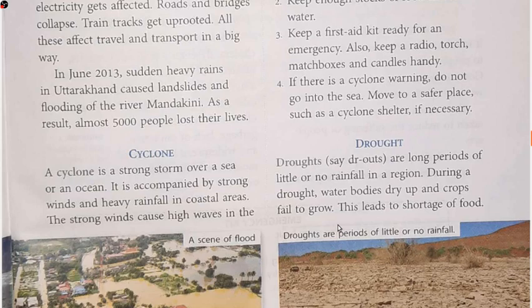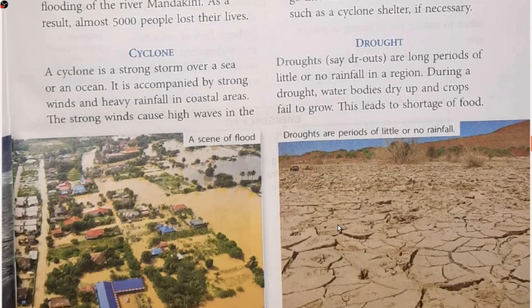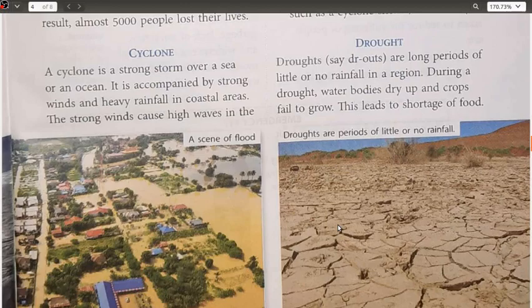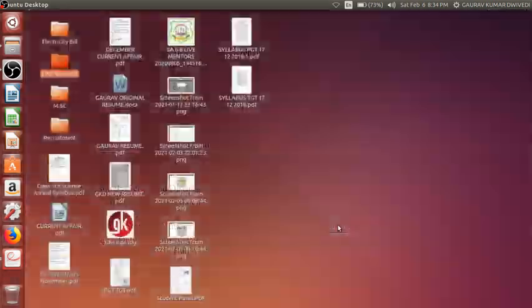As all of us know, plants require water as one of the raw materials for preparing their own food by the process of photosynthesis. If you remember, I would like to show you here, and most probably I have shown it before.